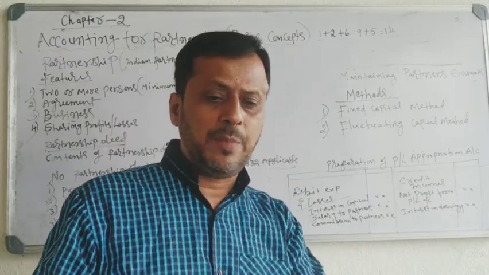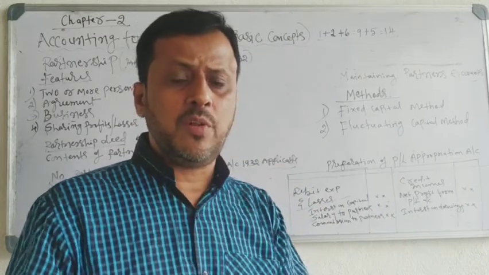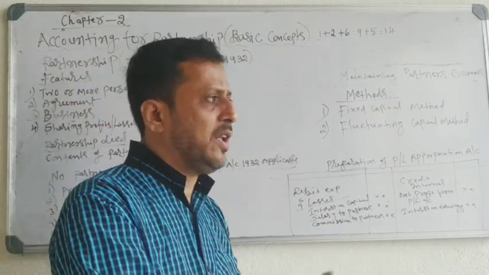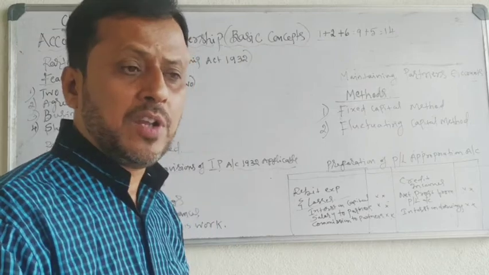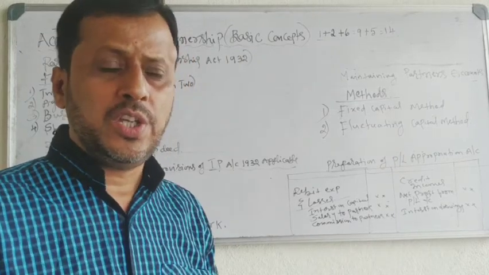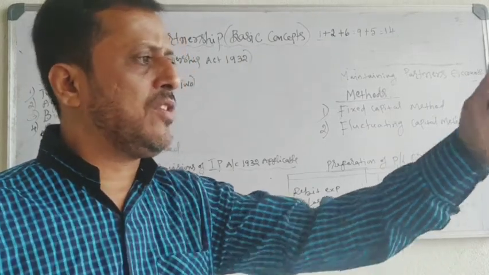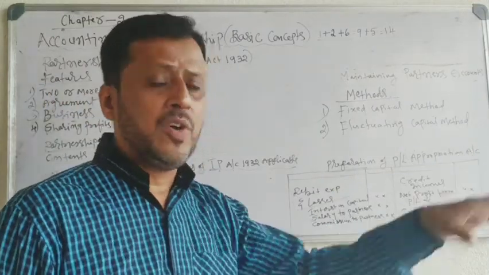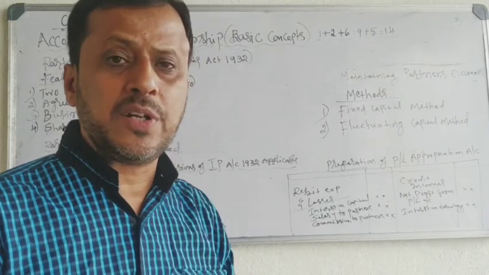All the entries, capital and all other adjustments, will be recorded in only one account, that is partner capital account. That is why the capital balance of partner changes from year to year. The opening balance will be some different amount and the closing balance will be some different amount because of taking the various entries in partner's capital account.